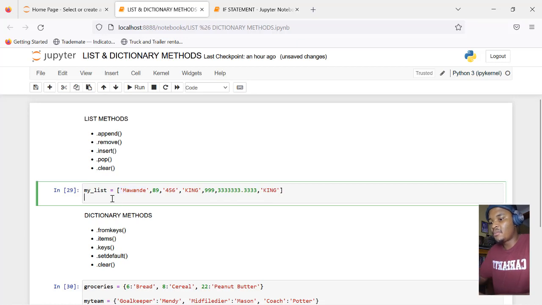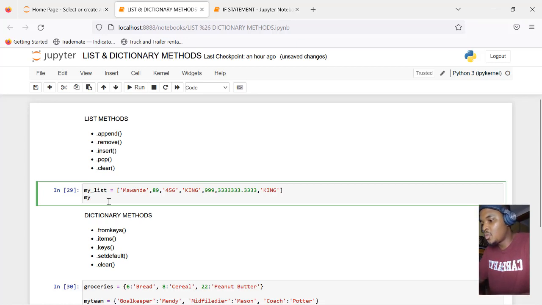Remember I told you that coding and computers and most programming languages start counting from 0 and not from 1. So this is index 0, index 1, index 2, index 3, index 4. If I want to grab my name, the first one, and this is 89, the second one, this is not element 1, it's element 0.